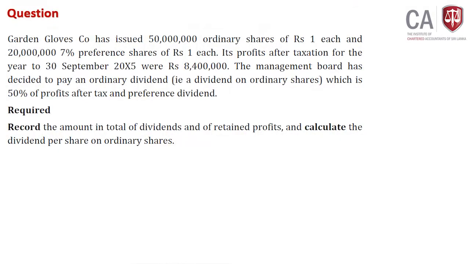The management board has decided to pay an ordinary dividend of 50% of the profit after tax and preference dividends. Record the amount of total dividends and retained profit and calculate dividend per share on ordinary shares.